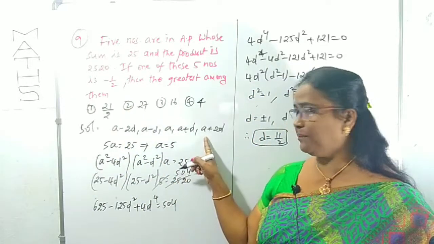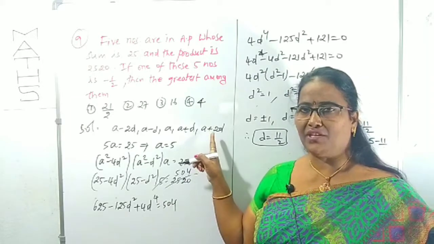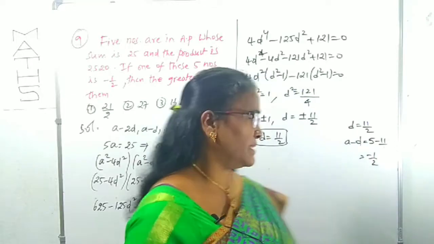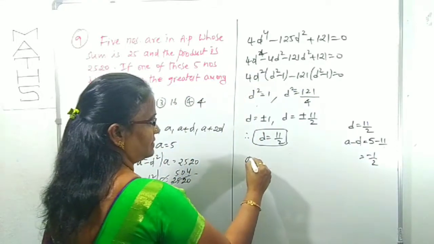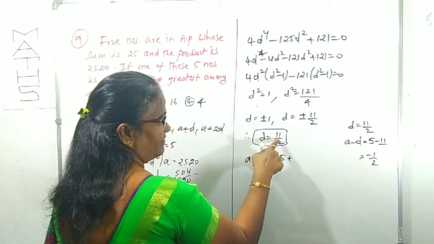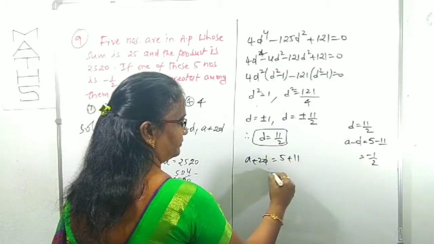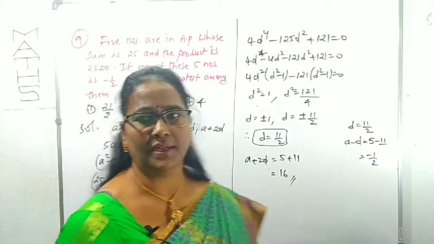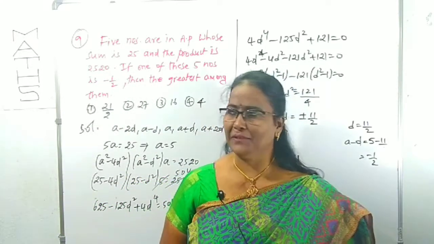Yes, it is clearly a plus 2d that is the greatest. We have to find out that value. Therefore, the greatest among them is a plus 2d, that is 5 plus 2d. D is 11 by 2, so 2d is 11. 5 plus 11 is 16. This is our required result, the greatest among them.